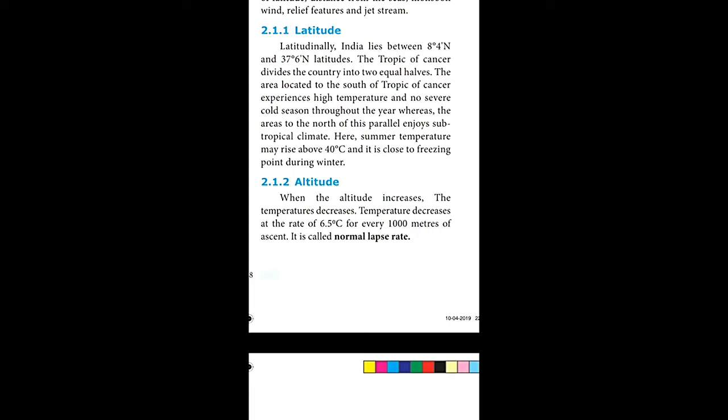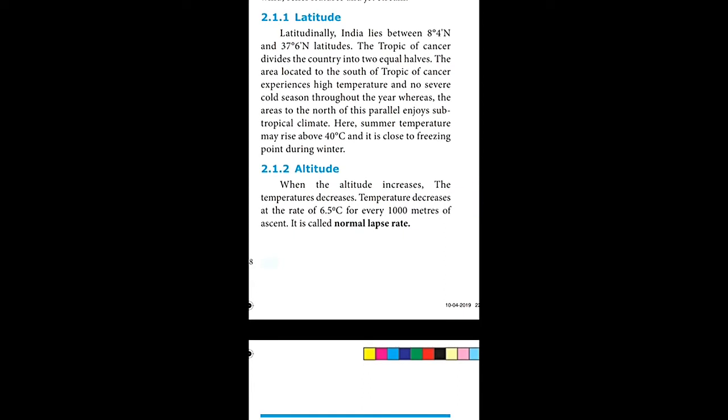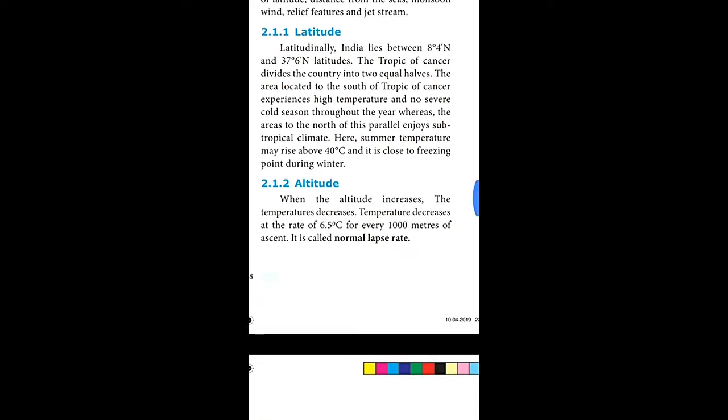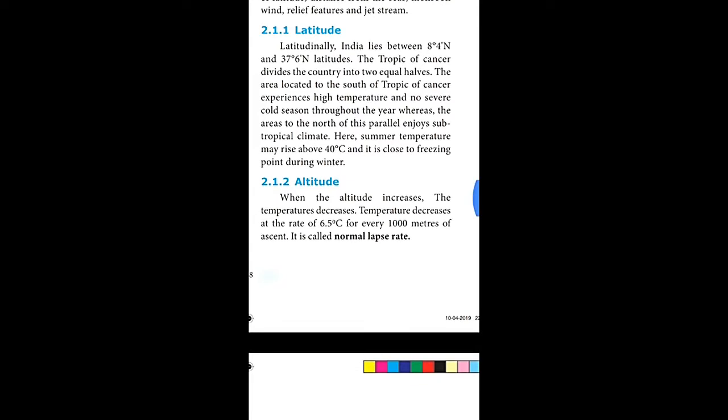For the best example, I hope you might have traveled to a hill station and to a plain area. Just imagine in Erode during the summer season you may feel a high temperature. But if you go to any hill station like Ooty or Kodaikanal, you may see the variation in the temperature. That's the reason the temperature decreases every 1000 meters. So altitude is also one of the reasons for changing the temperature.